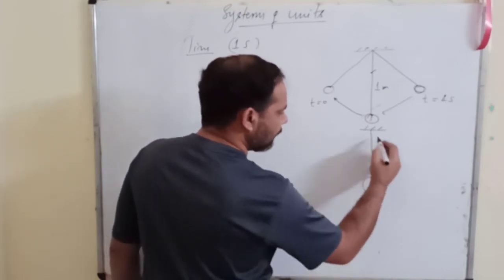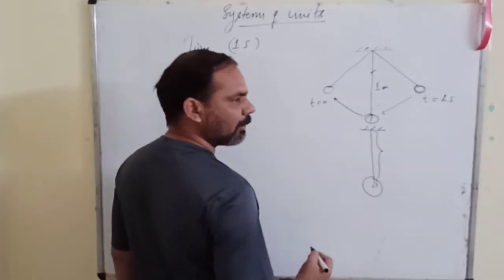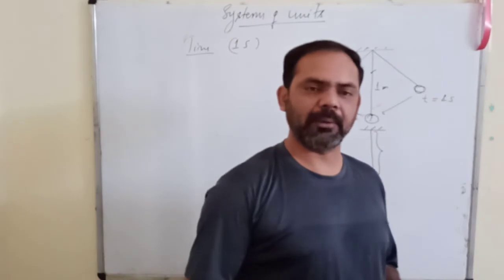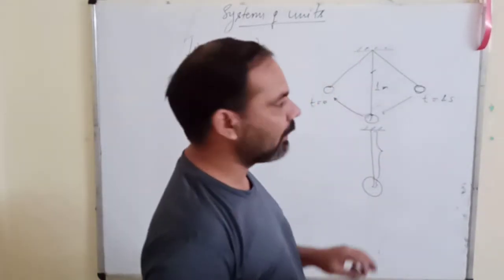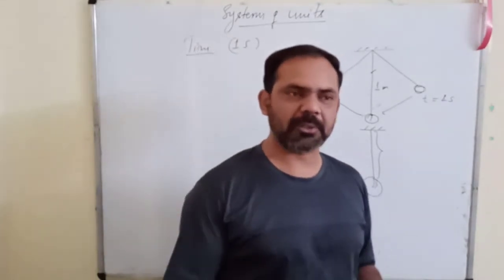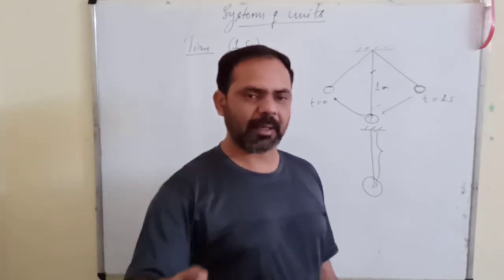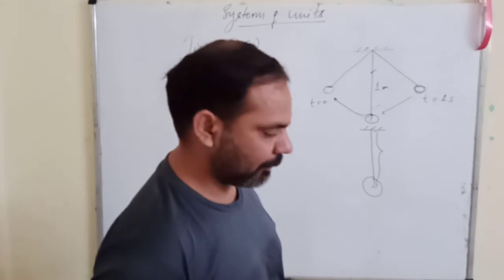So this length is equal to the length of the string plus radius of the bob. This is called the effective length of the pendulum. So if the effective length of the pendulum is 1 meter, then the time taken by the pendulum to reach from one extreme position to the other extreme position is considered as 1 second time interval. This was the definition for 1 second.